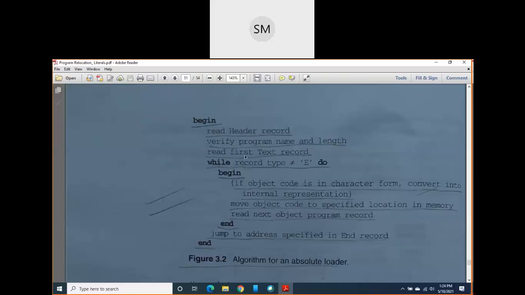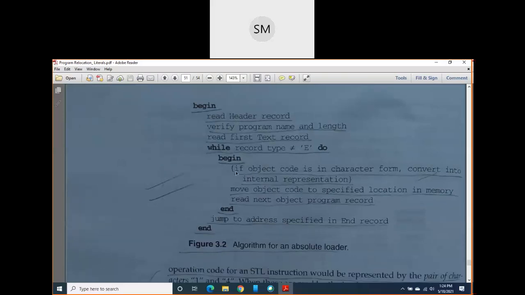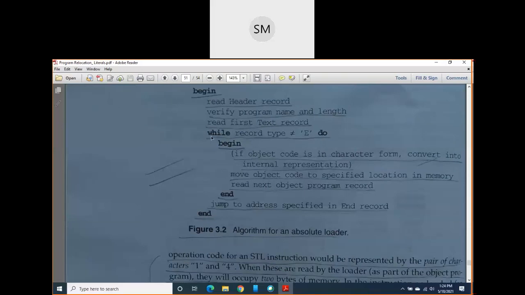It means that if your loader has not yet reached the end record, you are between the header record and the end record, so you are in the text record. That condition was written in a while loop. If you have not yet reached the end record, you are still in a text record, or a modification record, or it may be a define record or a refer record.